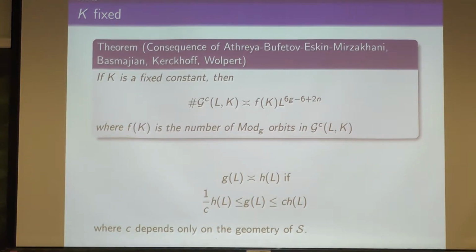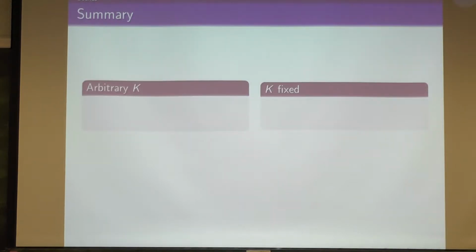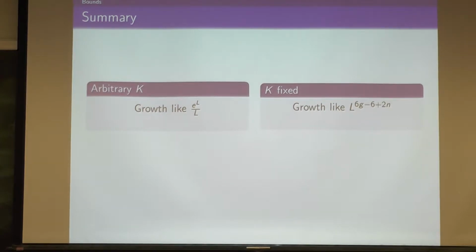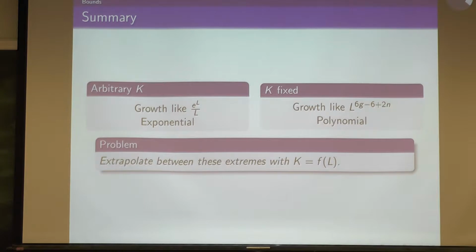Okay. So what happens next? Like I said, f of k is finite, but not known in general. Okay, so what have we got? In summary, for an arbitrary k, we have growth like exponential. For a k fixed, we have growth like this polynomial. So the problem is to extrapolate between these two very different growth rates. So we want to do something like that.